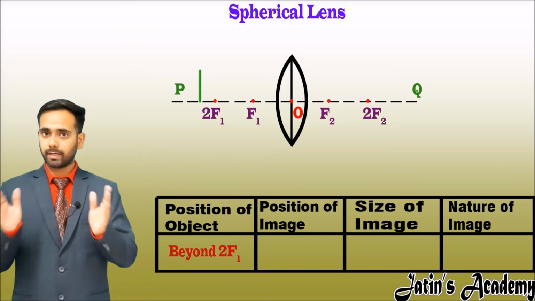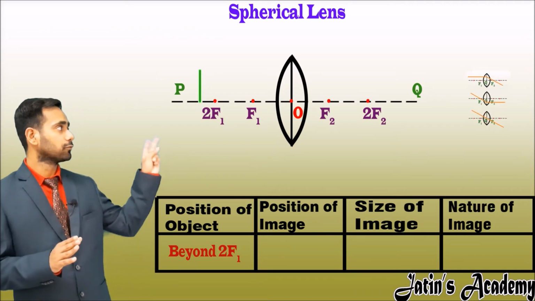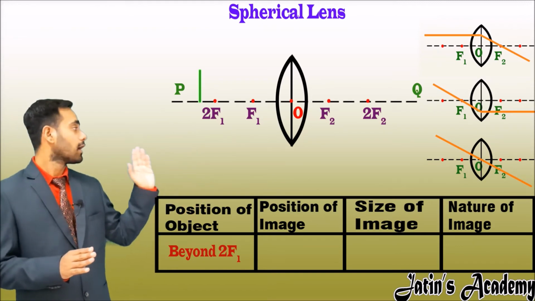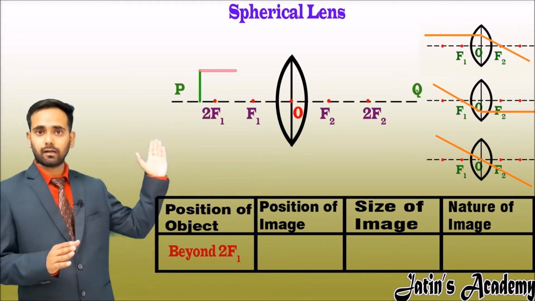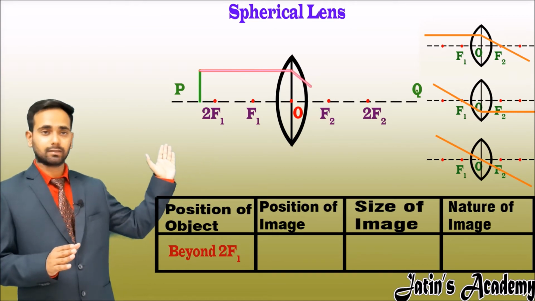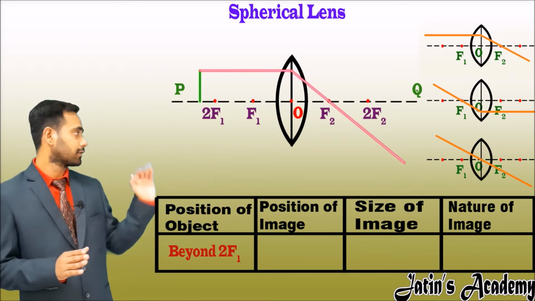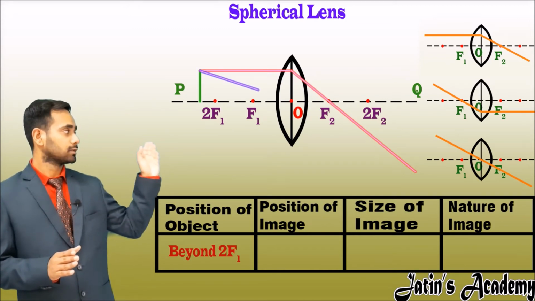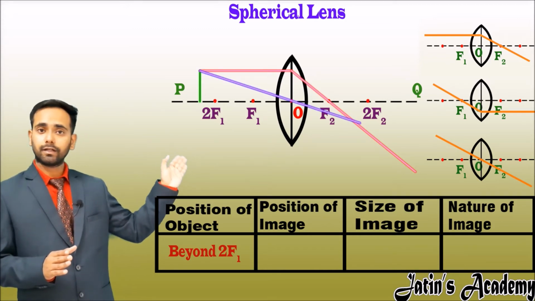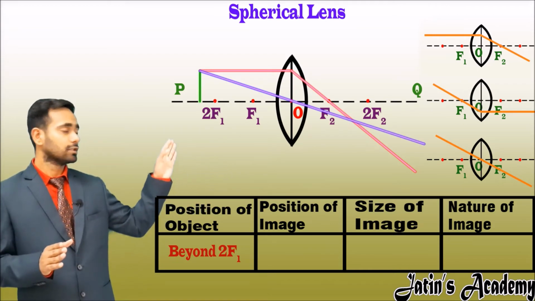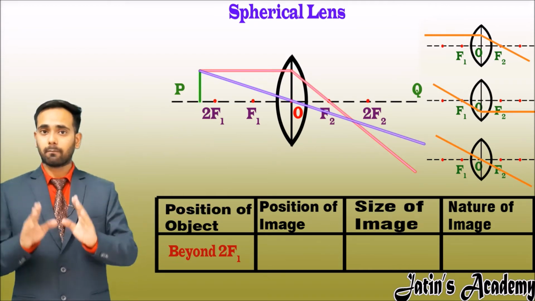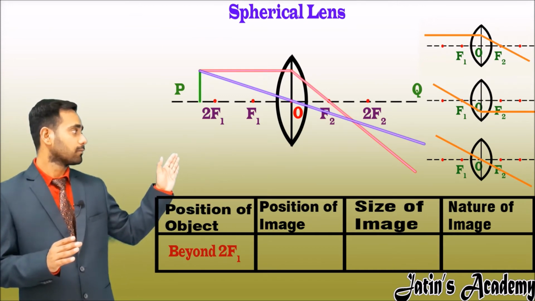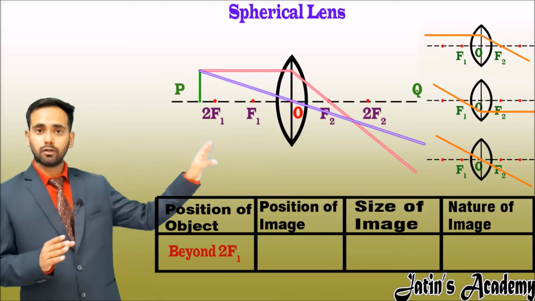Now in order to make the ray diagram, we have to take 2 rays from those 3. Our first ray is when line is parallel to principal axis, it passes from the second focus after refraction, and our second ray is when light ray passes from the optical center, it moves as it is. So these both rays meet at a point on the right side of the lens. The image is formed between f2 and 2f2.